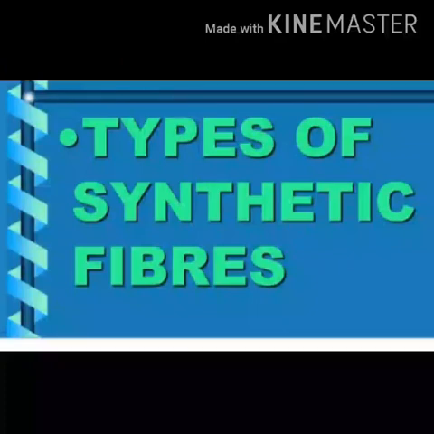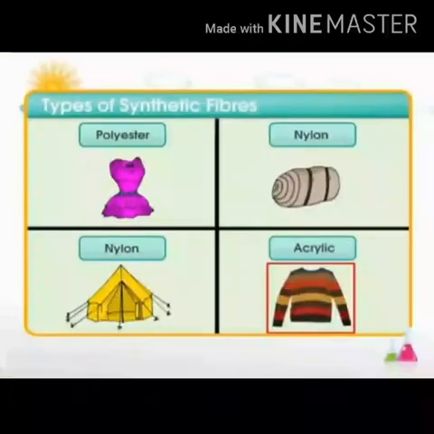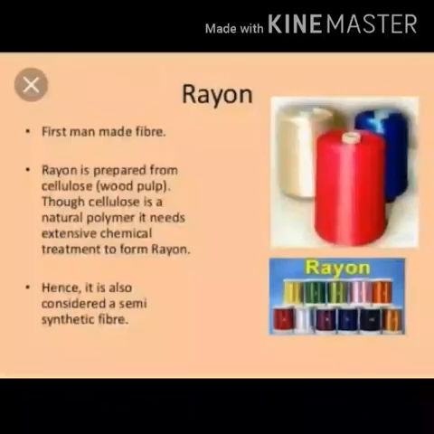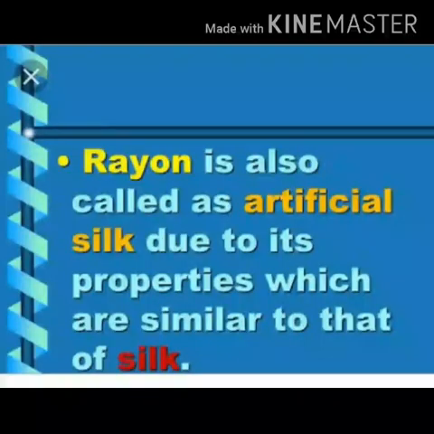Next, the types of synthetic fibers: rayon, nylon, polyester and acrylic. First is rayon. This is the first man-made fiber. It is prepared from cellulose, that is, wood pulp. Cellulose is a natural fiber, so it needs extensive chemical treatment to form rayon. Hence it is called a semi-synthetic fiber. Rayon is also called artificial silk because it has properties similar to silk.